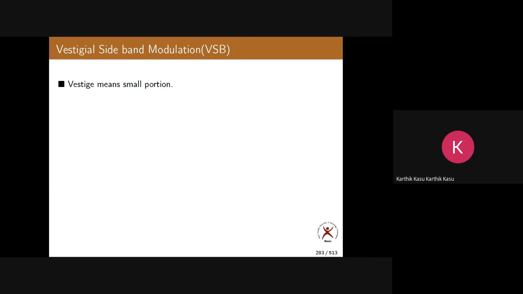So let us recall. Till now we have discussed three varieties of modulations. What are they? Amplitude modulation, which you can also call double sideband modulation. In that case, in the spectrum, we had three major components: a pure carrier at Fc, one upper sideband and one lower sideband. Next was DSB-SC, double sideband suppressed carrier. In that, the spectrum contains only two major components, the upper sideband and lower sideband. There is no carrier, that is being suppressed.